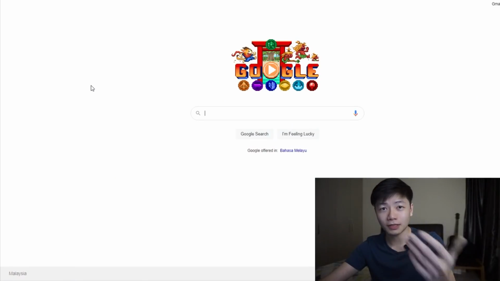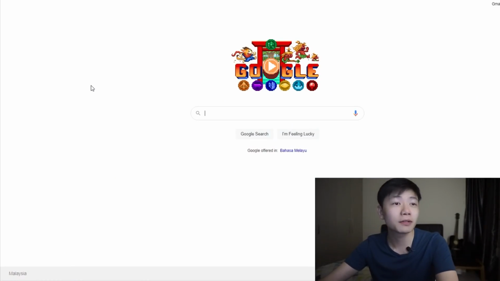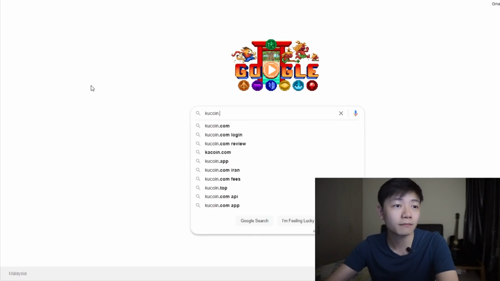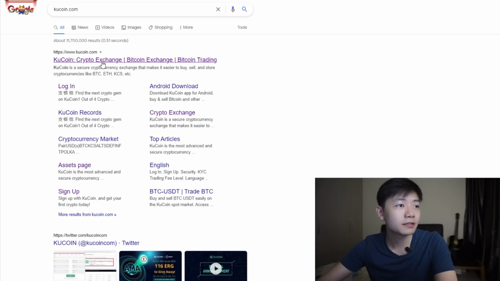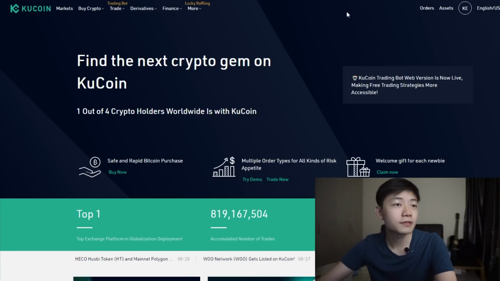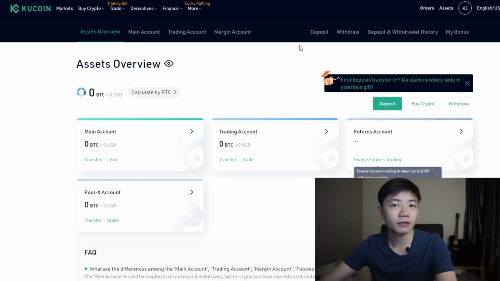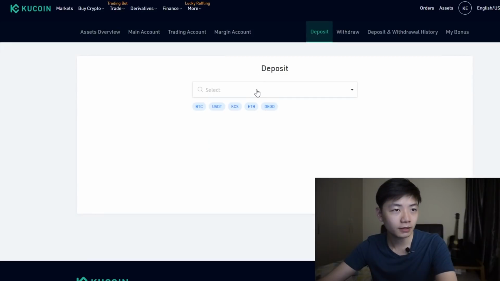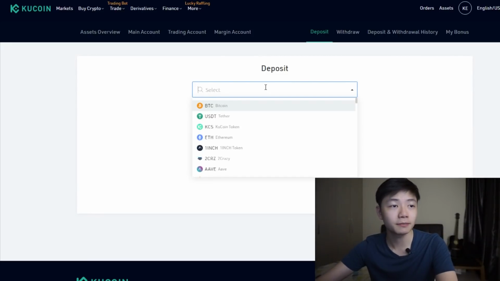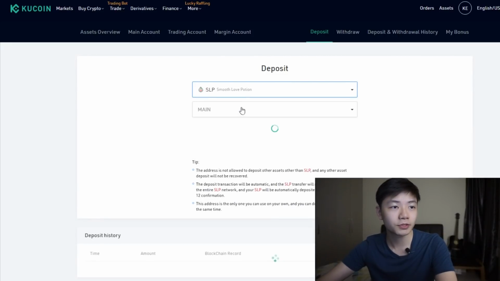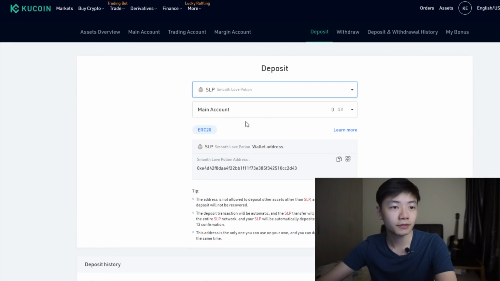Alright, so I'm going to introduce you guys to the KuCoin method. The first thing you want to do is go to kucoin.com, and then just click on this one. Then the next thing is to move on to the assets section. You want to click on assets over here, then click on deposit, then click select, and type in SLP, Smooth Love Potion, and then move it into your main account.